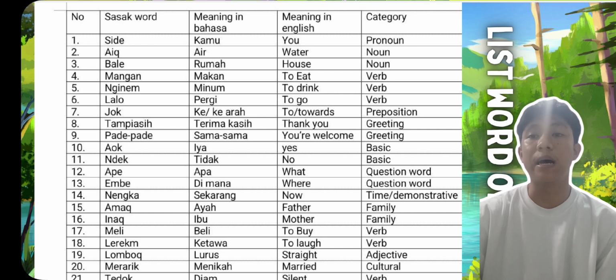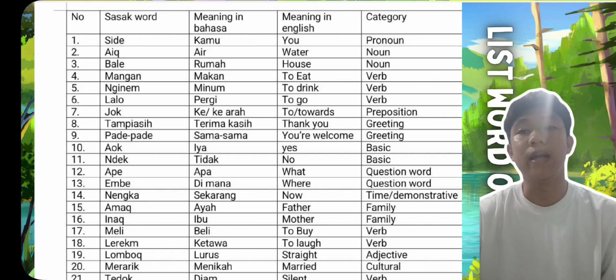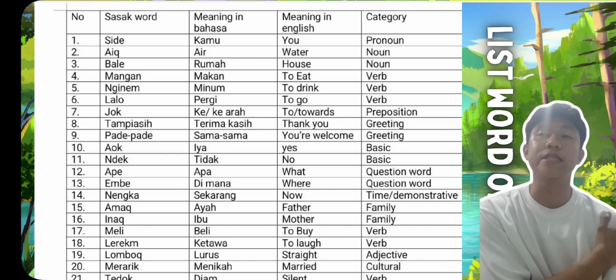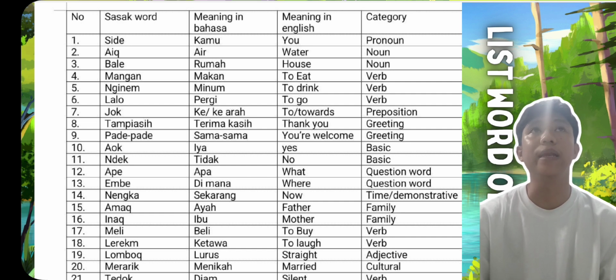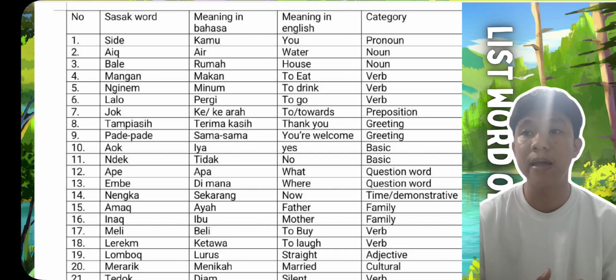The first word is sida. Sida in Bahasa is kamu, in English it is you, and the category is pronoun. The next word is aik. Aik in Bahasa is air, in English it means water, and the category is noun. The third one is bale. Bale in Bahasa is rumah, in English it is house, and the category is noun.